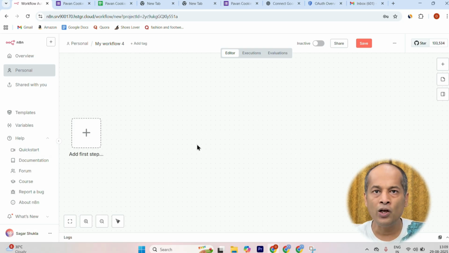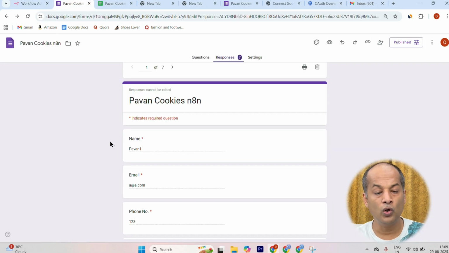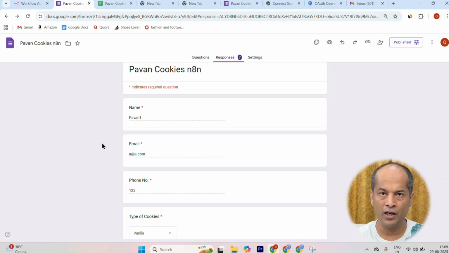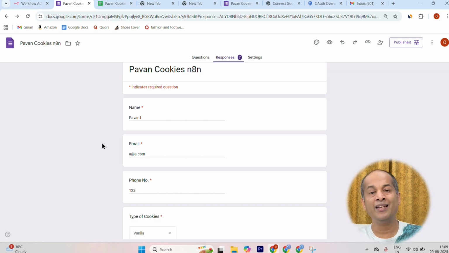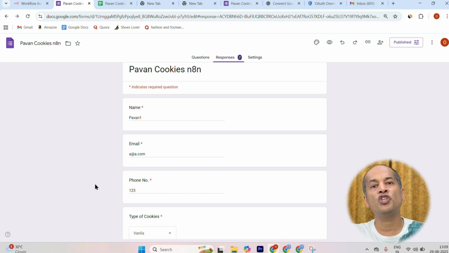Now, what is an AI automation? AI automation is a thing that performs your task automatically. So there has to be one of the triggers. For example, I have a cookie company called Pawan Cookies, in which I make cookies at my home and I take orders online. My clients fill the form, and when they fill the form, this information gets to my team. They make the handmade cookies for them, and deliver them back to the customer.